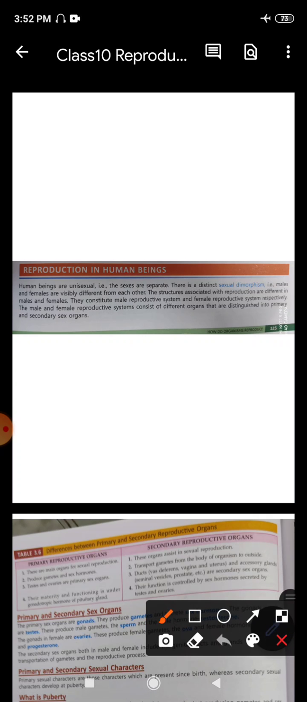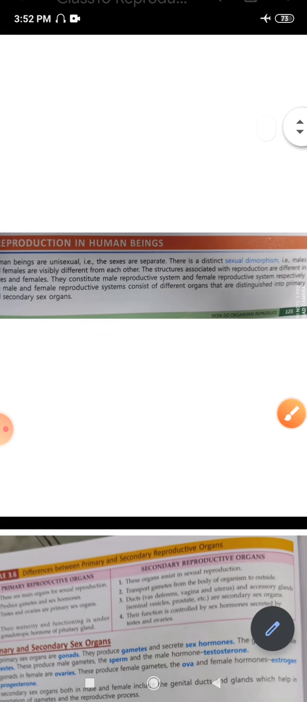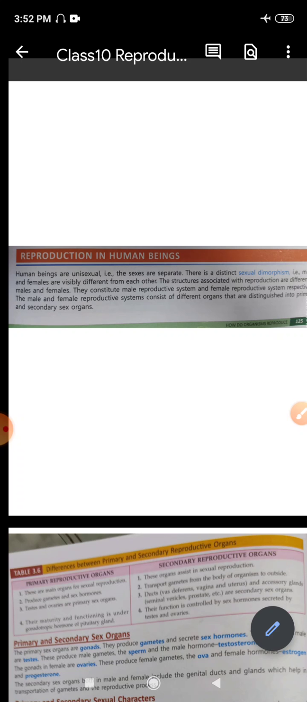In the previous class, you had studied reproduction in plants, so we will continue with reproduction and study about reproduction in animals. Here, when we talk about reproduction in animals, we will mainly discuss reproduction in human beings, right?